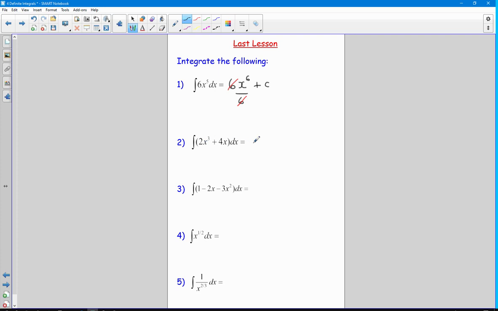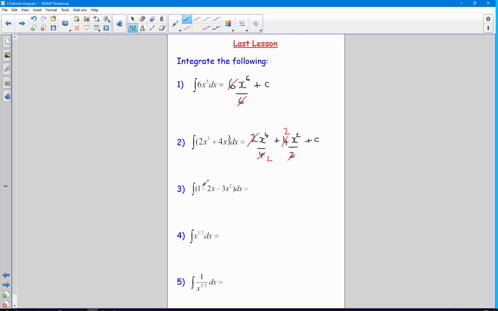We're going to take each term and integrate it in turn, so x cubed, add 1 to the power, divide by the new power, I'll put the 2 back, plus integral of x, because there's a 1 there, and that becomes x squared, divide by the new power, I'll put the 4 back, plus c, and again we can simplify this one, so that should be 2 there, and that'll be 2 there.